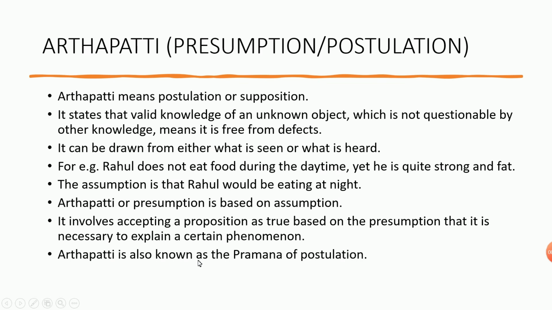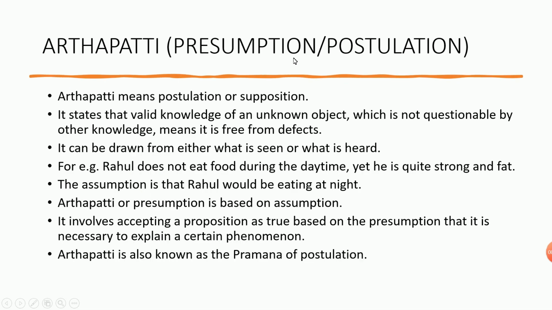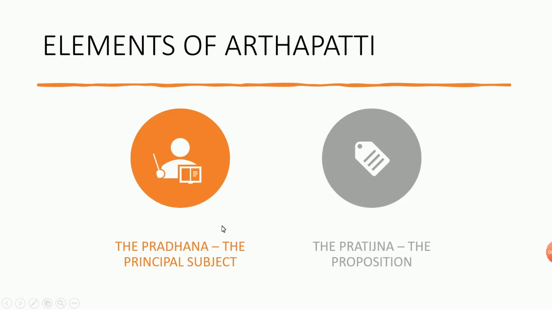We don't know whether he is actually eating at night, but based on the statement given to us, we are assuming that he is. So Arthapatti is also known as the Pramana of postulation. What are the elements of Arthapatti? This presumption or postulation should have two things. First is the principal subject, pradhana. Next is pratijna, the proposition. There is a subject, and here we can assume it as our research gap or our research topic.